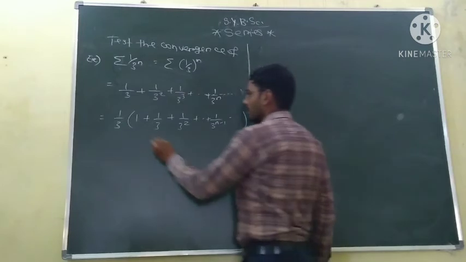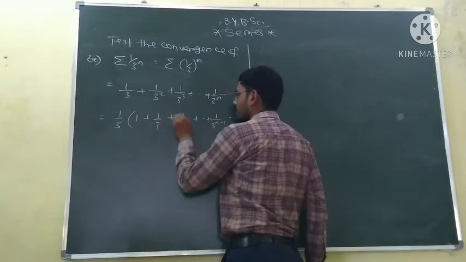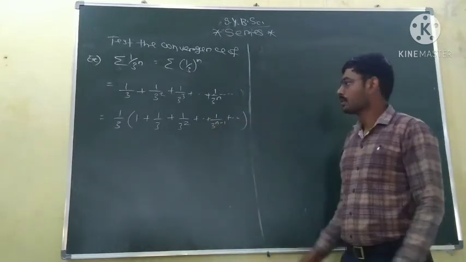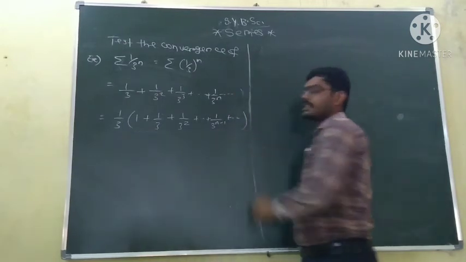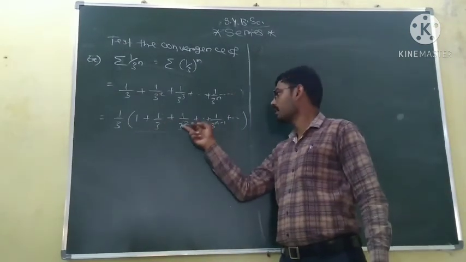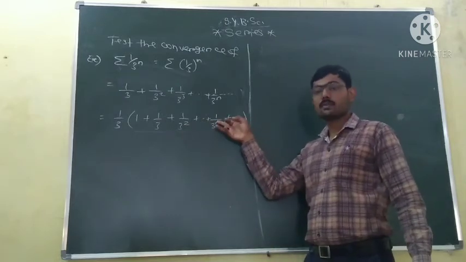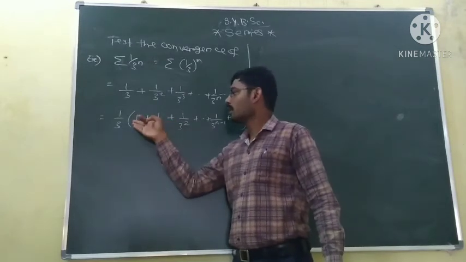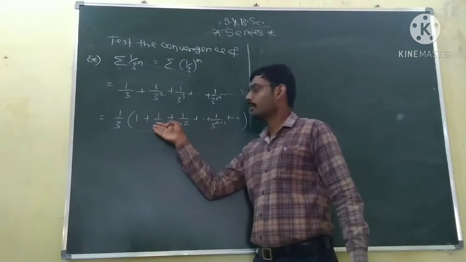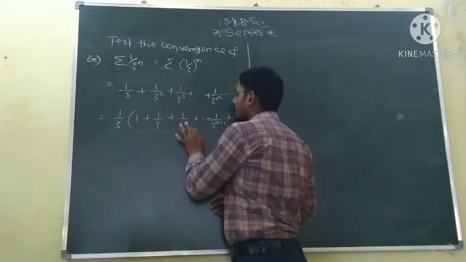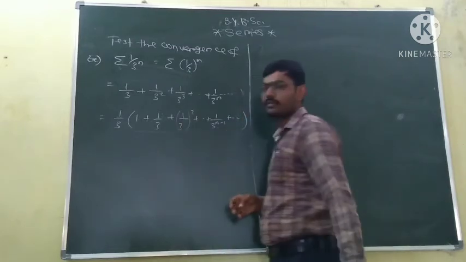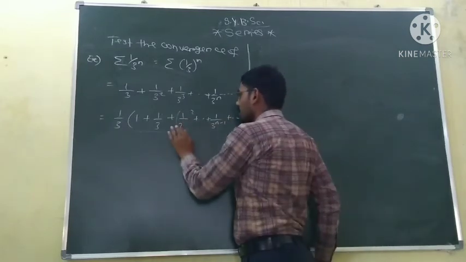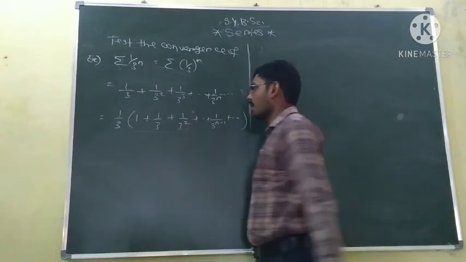Now see the bracket: 1 plus 1 by 3, plus 1 by 3 square, plus 1 upon 3 raised to n minus 1, and so on. This is nothing but the geometric series 1 plus x, plus x square, up to x to the power n minus 1. And what is x? x is 1 by 3. The common ratio is 1 by 3. Take the ratio: 1 by 3 upon 1 is 1 by 3, and 1 by 3 square upon 1 by 3 is 1 by 3. We can also write 1 by 3 square as 1 upon 3 whole square, and this as 1 upon 3 raised to n minus 1. So this is nothing but the geometric series with common ratio 1 by 3.